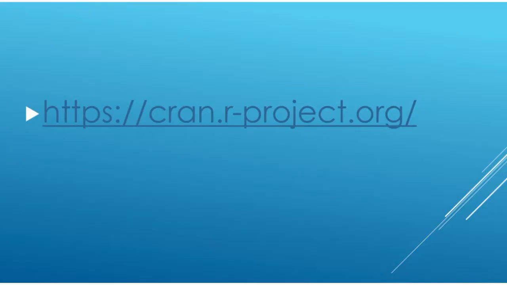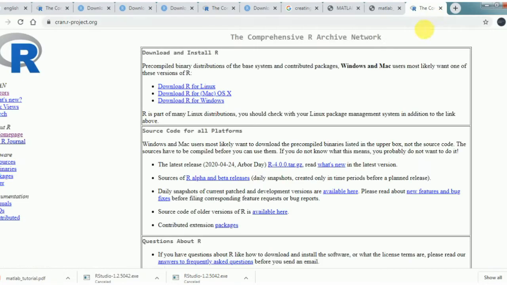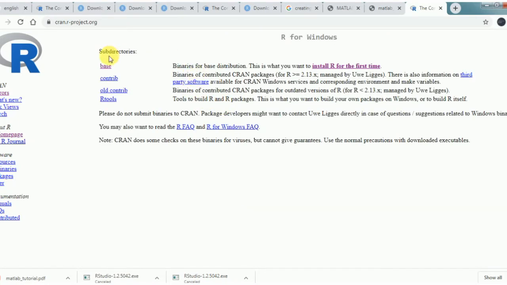This is the website to download R language. Let's see. I will click this website. I have given this website in description box, so check out that. Okay, this is the website. Here we have three options for downloading. Download R for Linux, download R for Mac operating system, download R for Windows. So my system is Windows, so I am clicking download R for Windows.